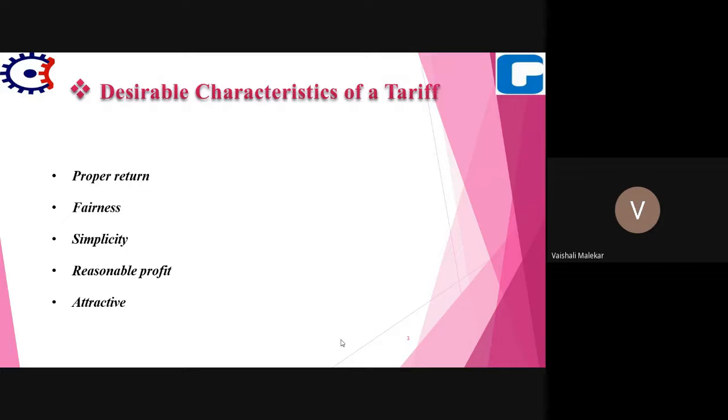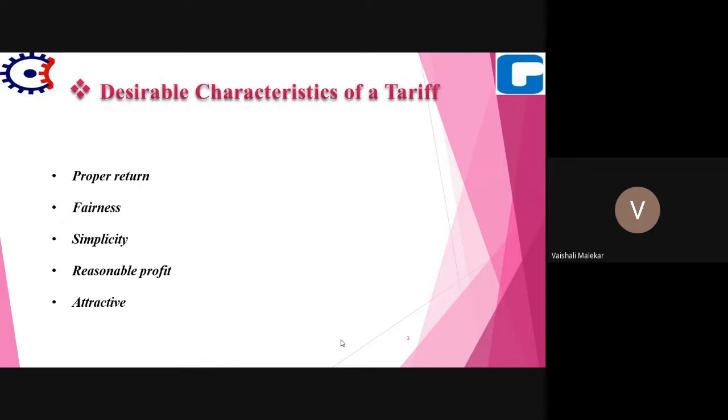And if the consumers are having low fluctuating load, then they will be charged at a low rate. Also, the big consumer should be charged at a low rate, and the small consumer should be charged at a high rate. This is what fairness means.